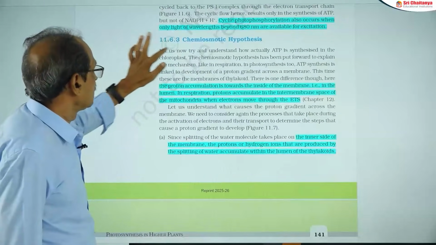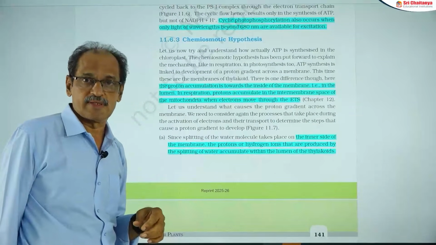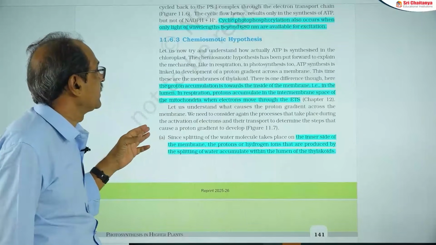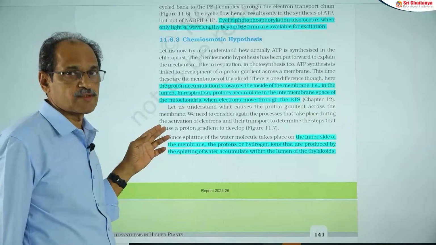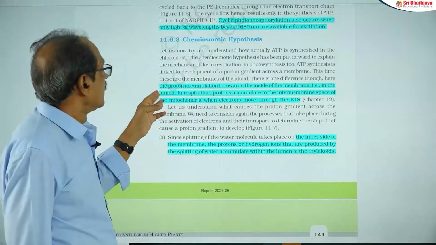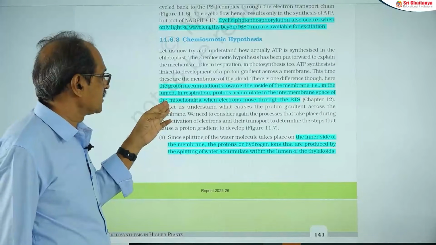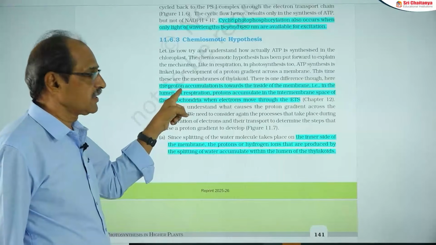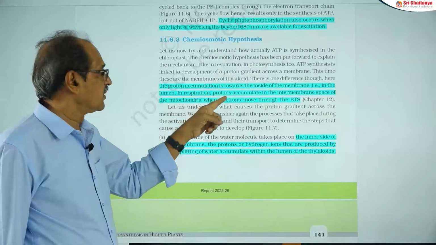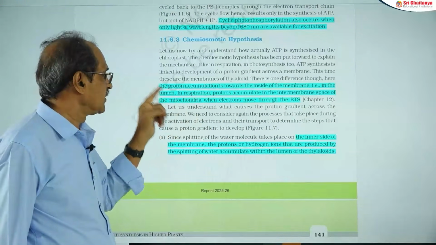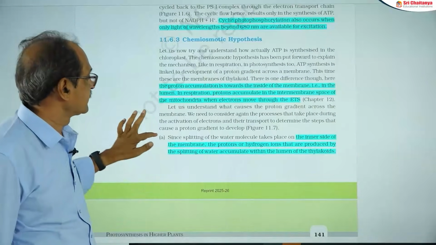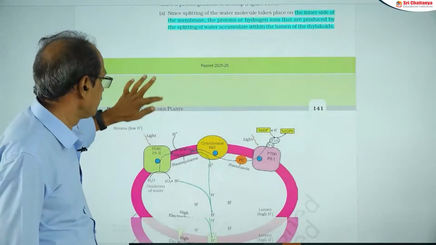And the most important concept is the chemiosmotic hypothesis. Peter Mitchell is the scientist who provided this chemiosmotic hypothesis to explain ATP synthesis, and he got the Nobel Prize for this. Basically 4 aspects are there. One is the membrane, second is the proton pump, third is the proton gradient, and last is the ATP synthase CF0CF1. This is the chemiosmotic theory.